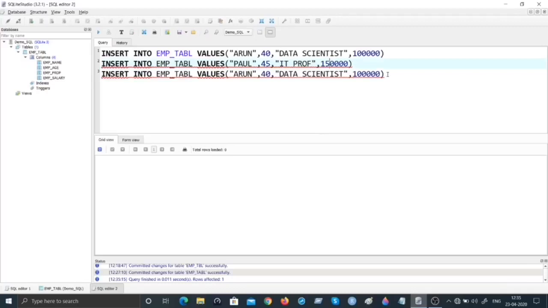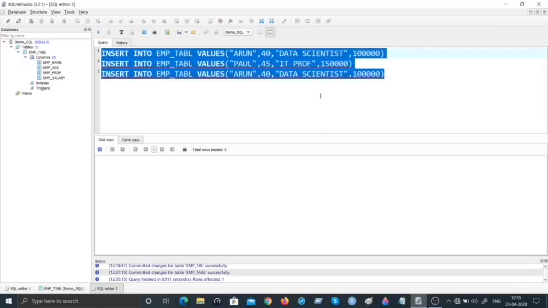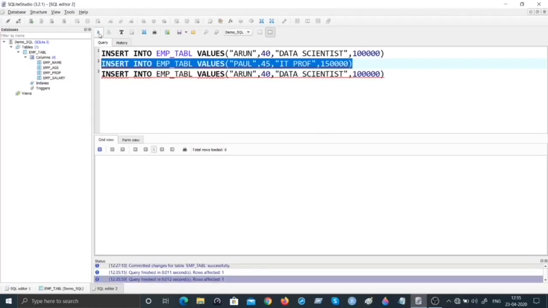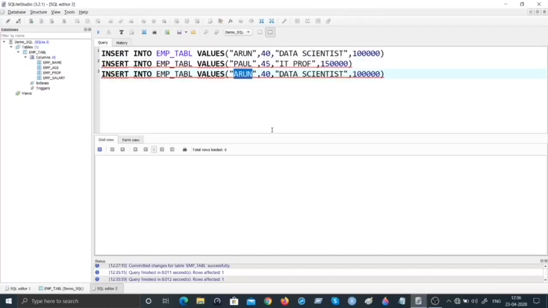So for executing, don't make the mistake of selecting everything. You have to select a particular line of code like this and execute this query. So we have inserted another record. Shortly we'll go and visualize all the records inserted. Bear with me, let me just continue with the insert command.